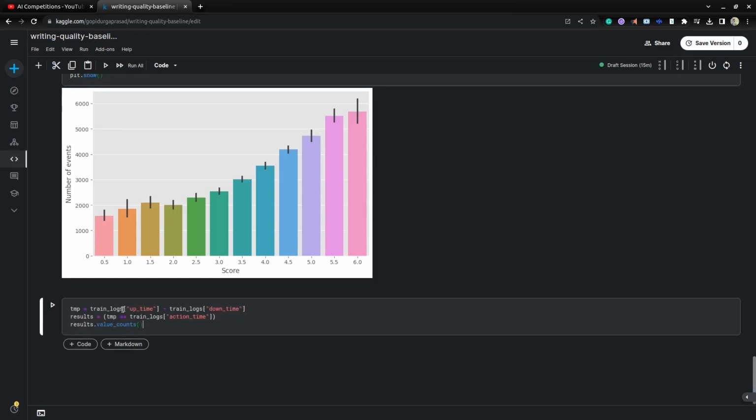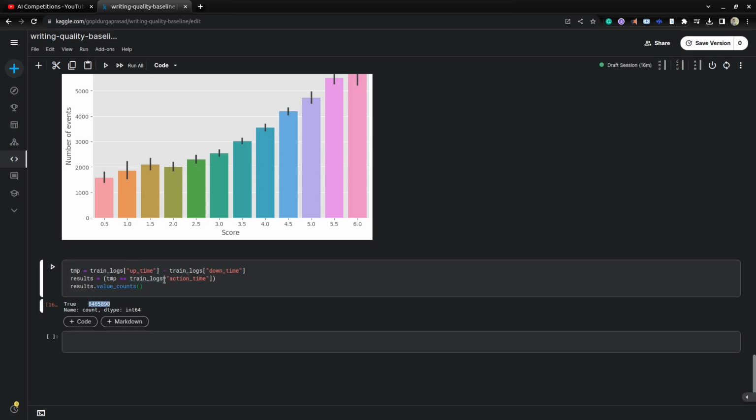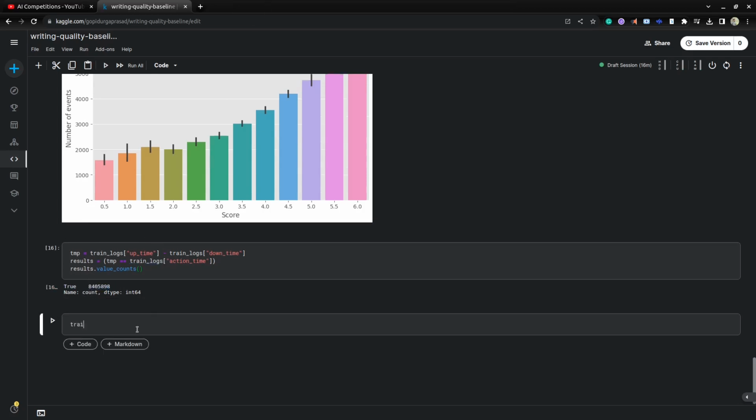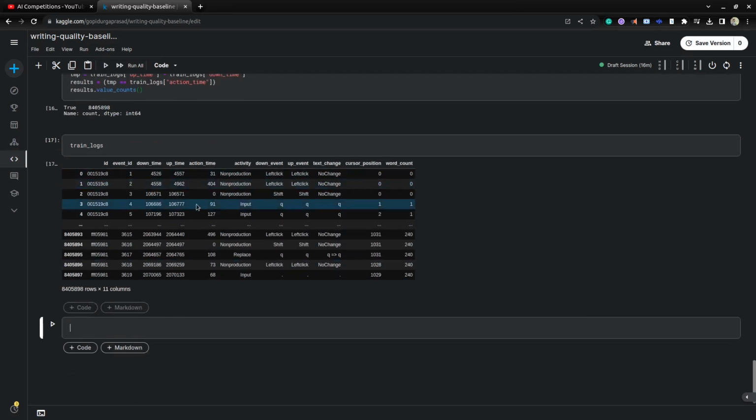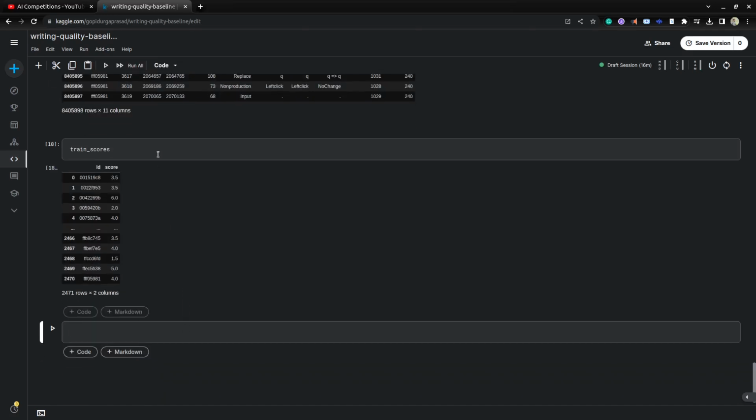And also we'll try to check whether uptime minus downtime equals action time or not. It's exactly true for all the rows they provided. If you see the train logs df, here we have id, event id, downtime, all those features, but we don't have the scores provided for this. They provided them in another data frame called train scores. So we have to merge those two data frames to explore our data analysis.